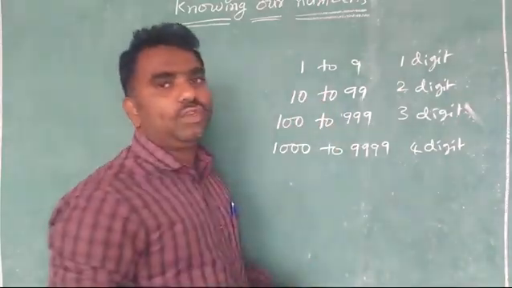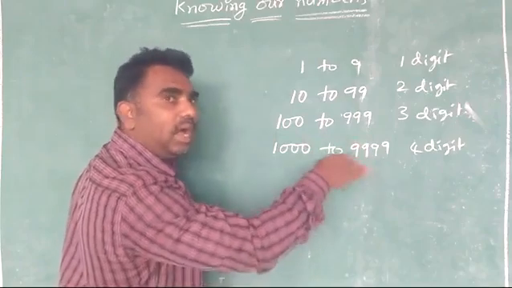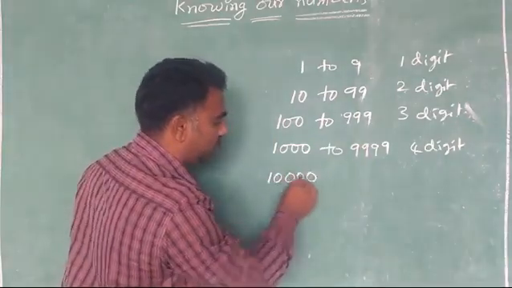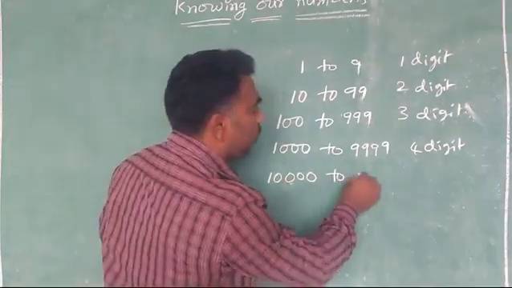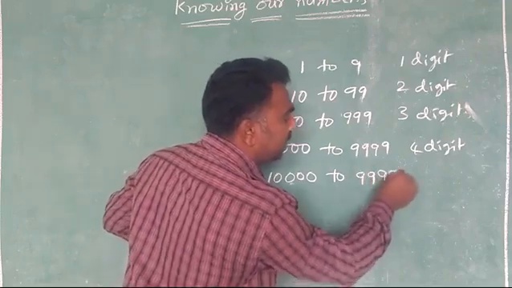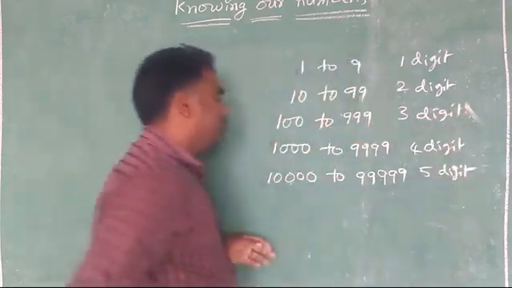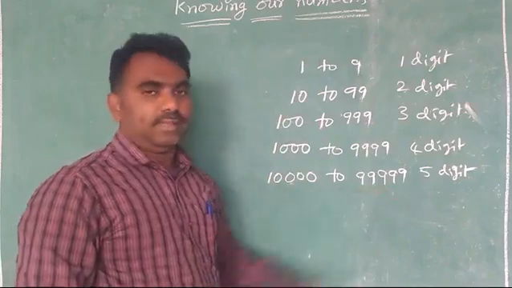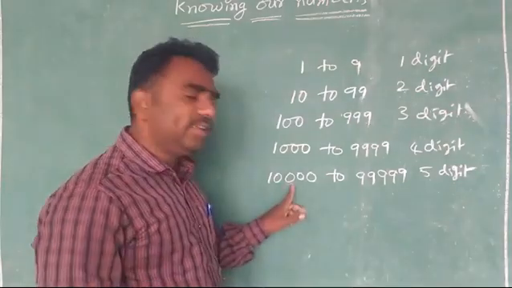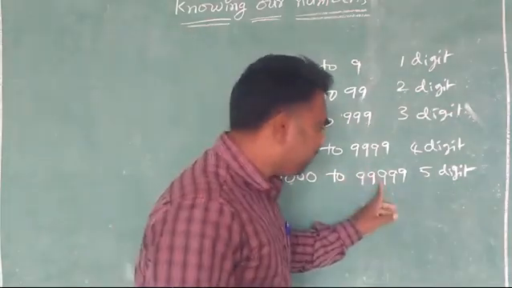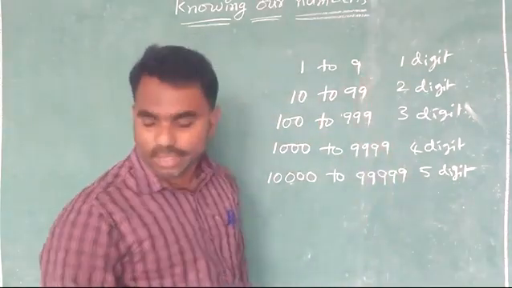Then after the 9999, the number is 10,000. We'll write 10,000 like this. 10,000 to 99,999. These are 5-digit numbers, because you see there are 5 digits in this. In that, the smallest 5-digit number is 10,000 and the biggest 5-digit number is 99,999.